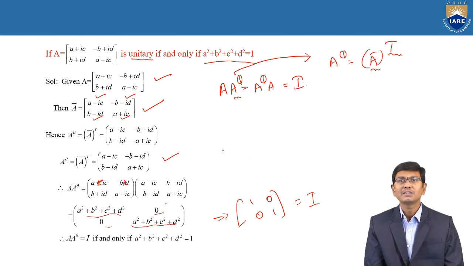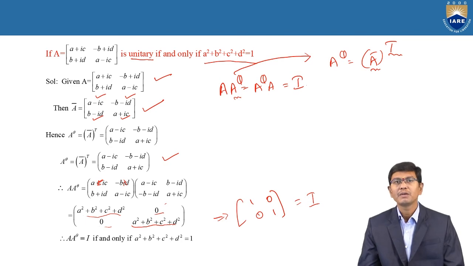Therefore the matrix A is equal to a plus IC, minus b plus ID, b plus ID, a minus IC, and it is unitary if and only if a square plus b square plus c square plus d square is equal to 1.